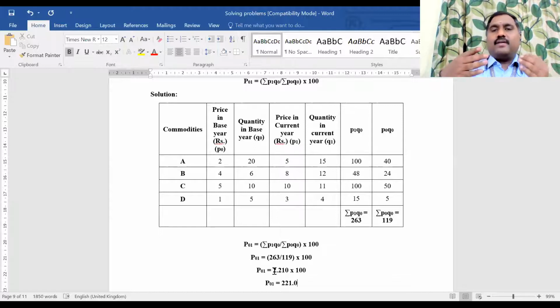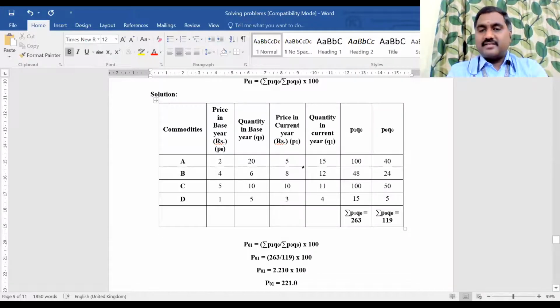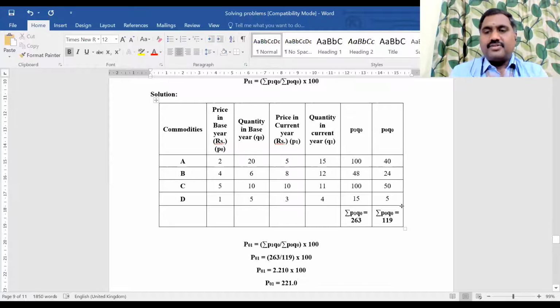Okay, now go to the second method. You can take this problem, but I have a separate problem also. You can take this problem also to calculate the price index value by using the Paasche method. In the Paasche method, what we need is P1 into Q1. So multiply this P1 into Q1, and then the denominator P0 into Q1. Find the summation, divide and then multiply, and you will get the value by using the Paasche method. Simple. The procedure is the same.